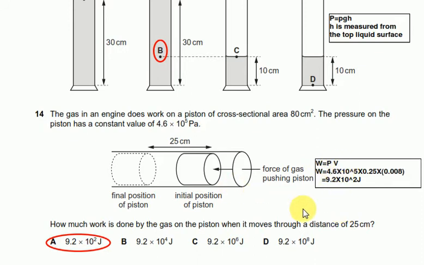We know the pressure, which is 4.6 into 10 raised to 5. We know the area, which is 80 into 10 raised to the power negative 4, and we know the distance moved, which is 25 centimeters. So converted into meters, 0.25 meters. So just evaluate it, and it will be 9.2 into 10 raised to 2 joules.